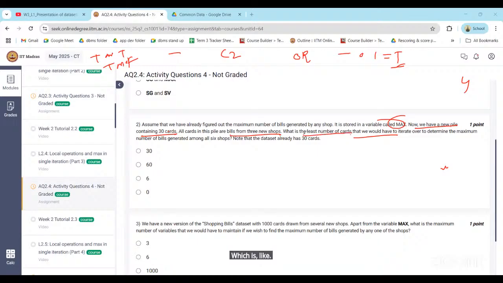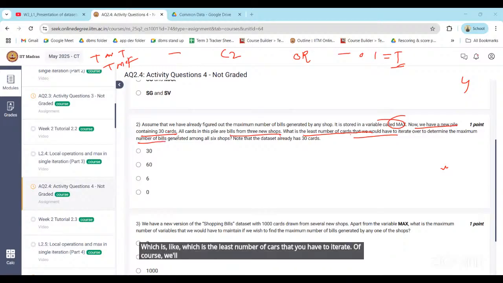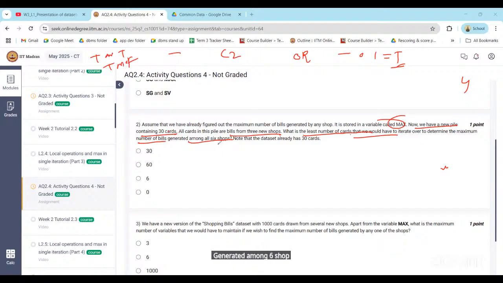Which is the least number of cards that we have to iterate over to determine the maximum number of bills generated among 6 shops? The dataset already has 30 cards, and we already figured out the maximum number of bills generated by any shop, stored in the variable called max.